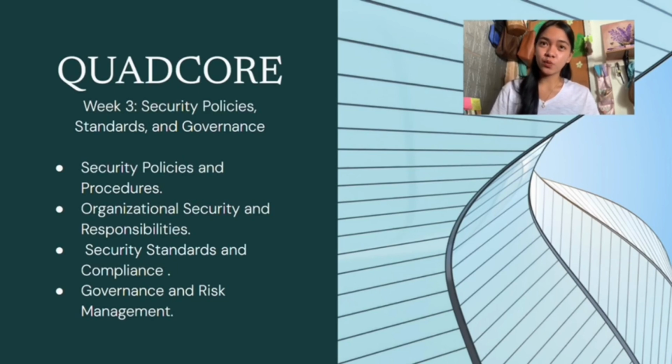Our presentation will cover four key areas: security policies and procedures, organizational security and responsibilities, security standards and compliance, and lastly, governance and risk management. These topics help us understand how organizations protect their information, assign security responsibilities, follow established standards, and manage possible risk to keep their system and data secure.